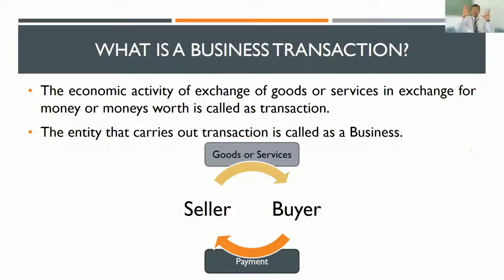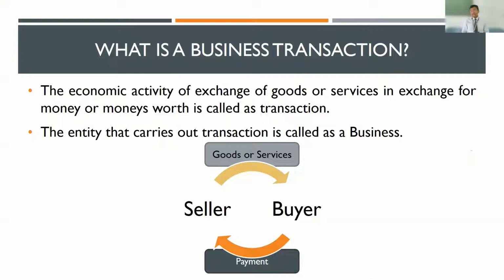So what is basically a business carrying out? The business is facilitating the interaction between a seller and a buyer. Who is a seller? Someone who has a good or a service. Who is a buyer? Someone who wants the good, someone who wants the service. In return, they are ready to make the payment. So interaction between these two categories of people is what we will call as a business transaction.